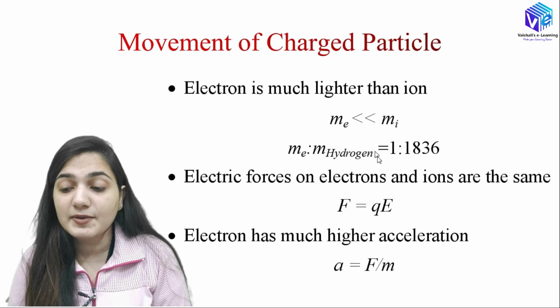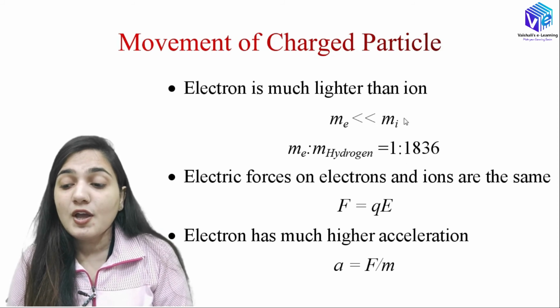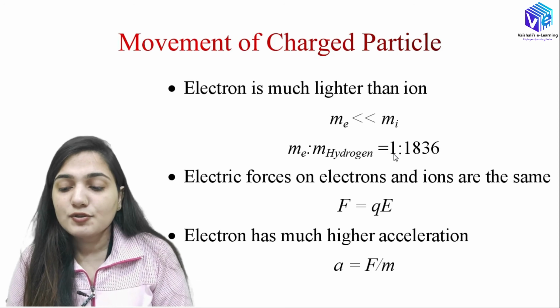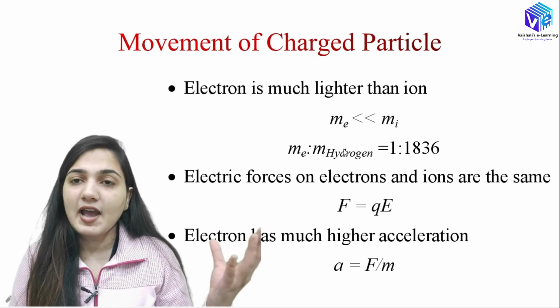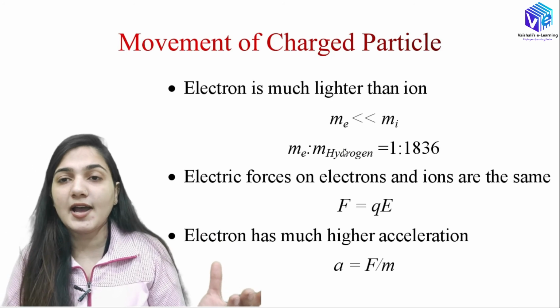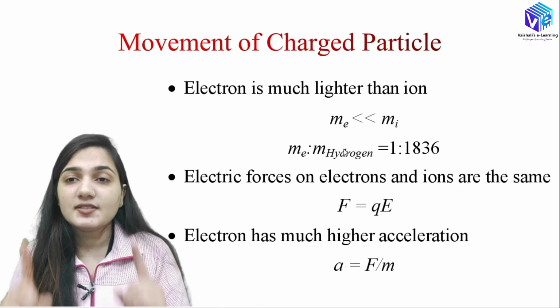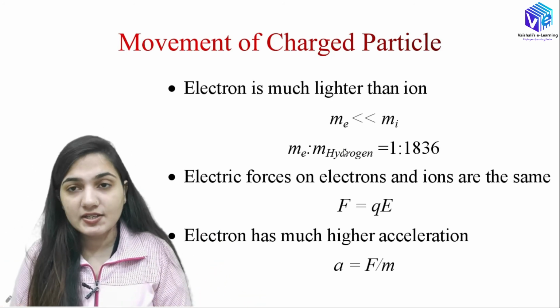You can see that even if I take the lightest atom, this ratio is still very big. Now the electric force on the electron and the ion is the same because the charges are the same. The electron has a negative charge and the ion has a positive charge, the same magnitude of negative and positive charge.